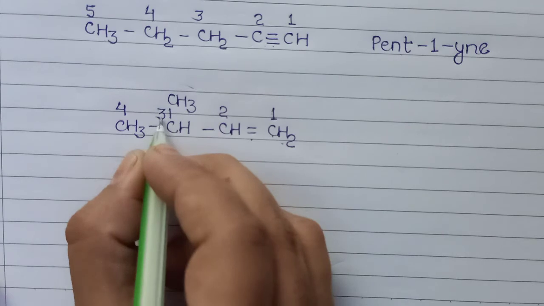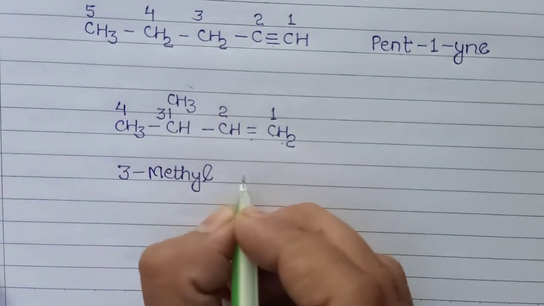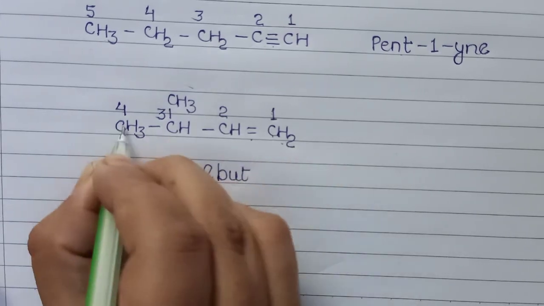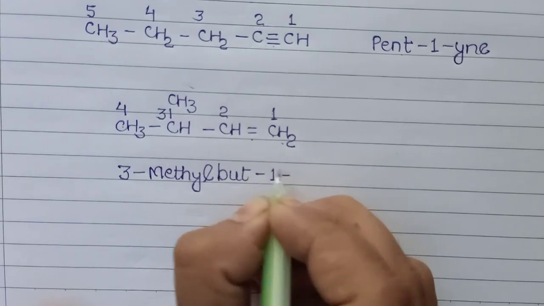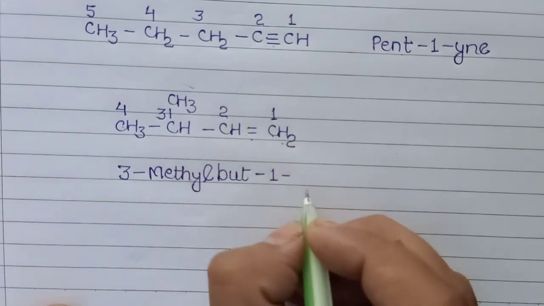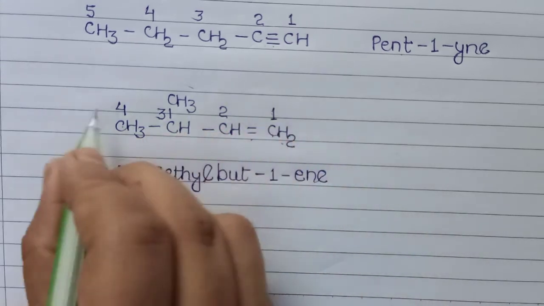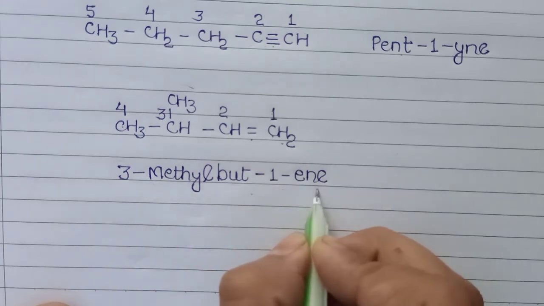It is present on the third carbon, so we write 3-methyl. We use the root word but for 4 carbon atoms. We write 1 for the position of the double bond and -ene for the double bond. So the name of this organic compound is 3-methylbut-1-ene.